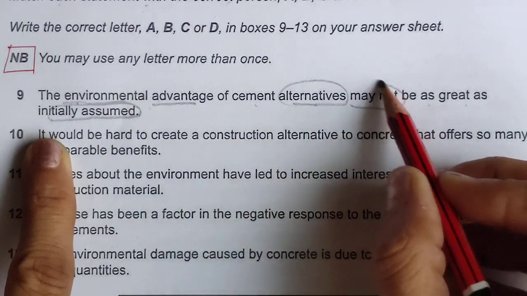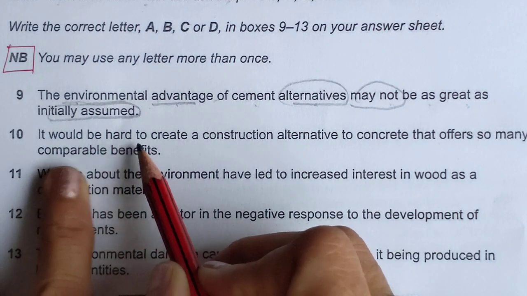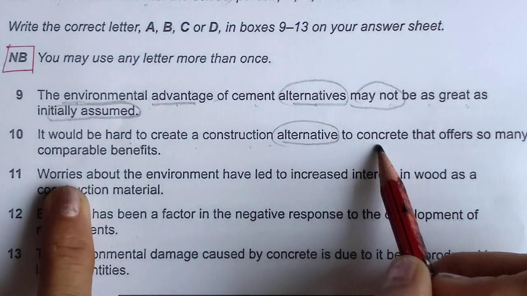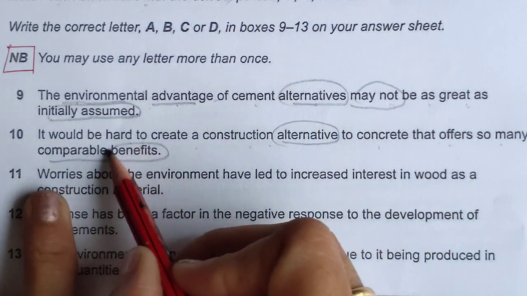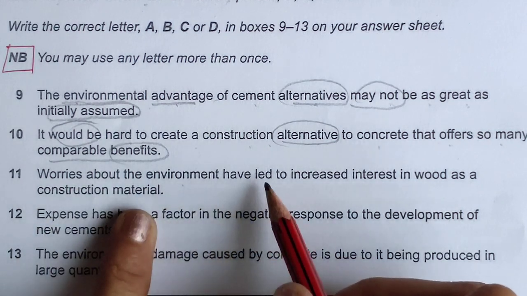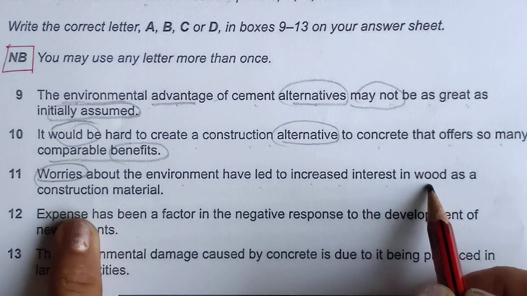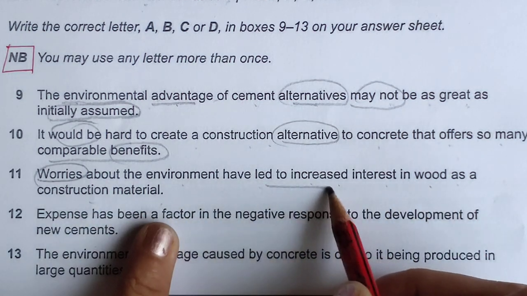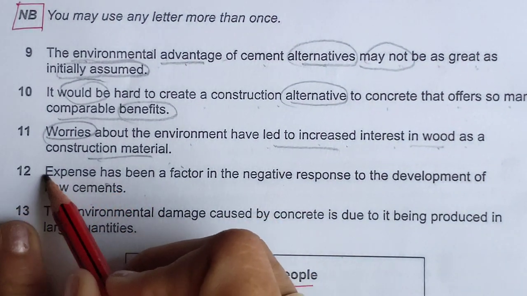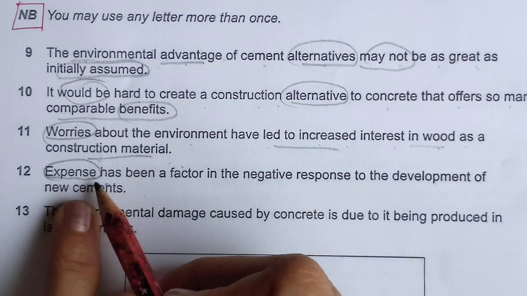It would be hard to create a construction alternative to concrete that offers so many comparable benefits. Worries about the environment have led to increased interest in wood as a construction material.